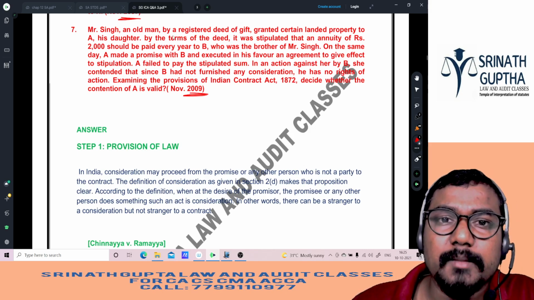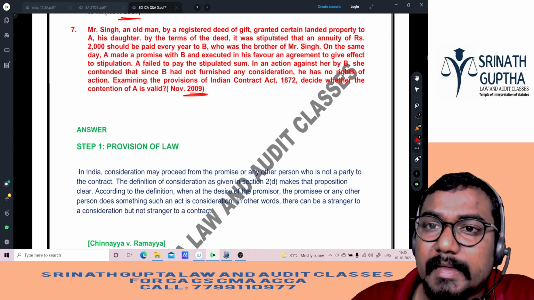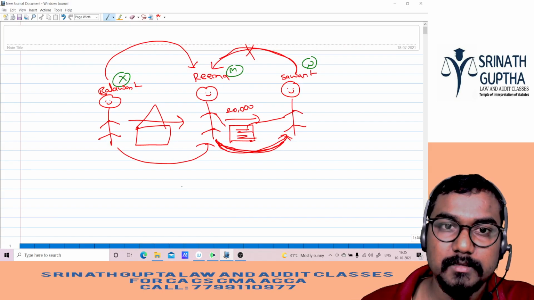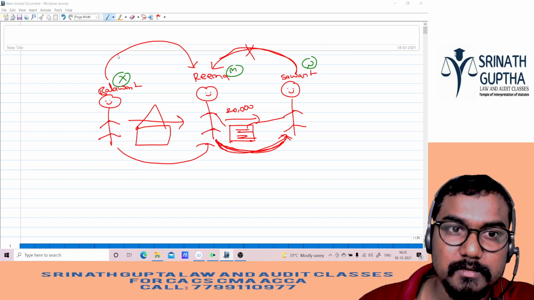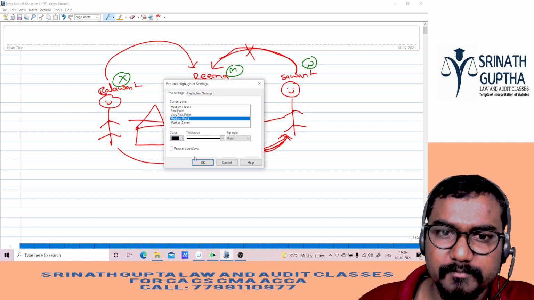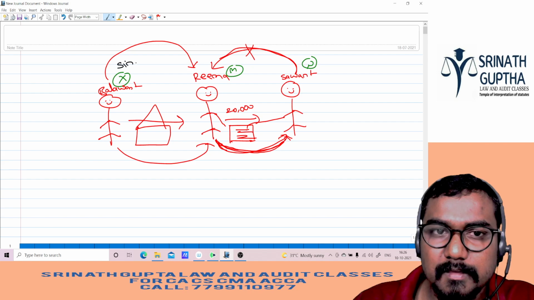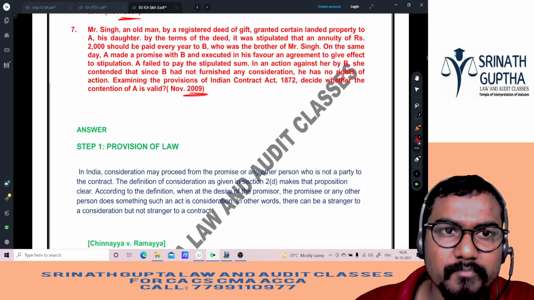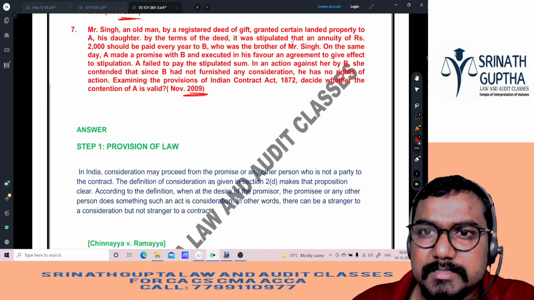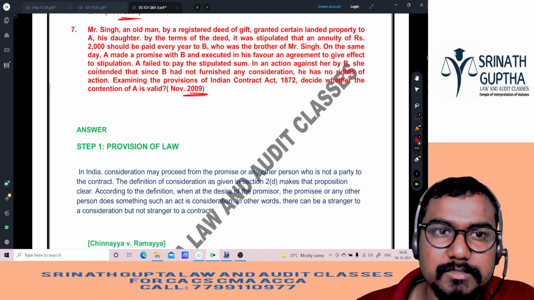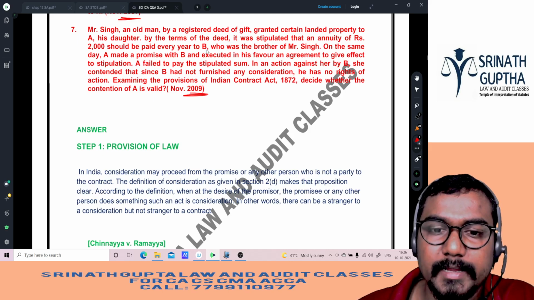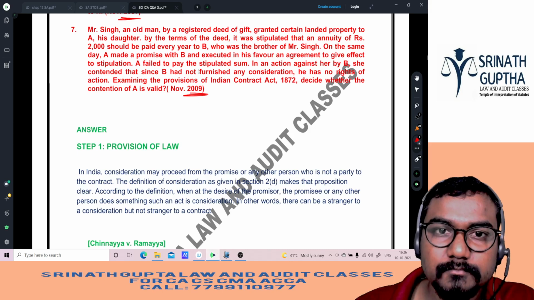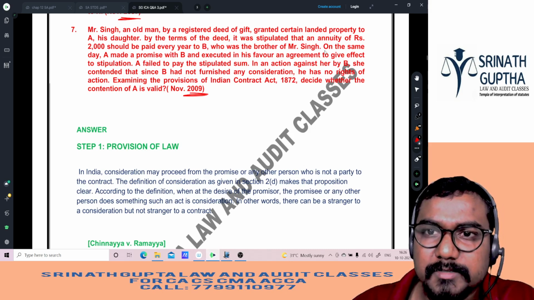Mr. Singh, an old man, by registered deed of gift, granted certain landed property to A, his daughter. Let me use a different color pen. Same, beta. Singh agreeing to give the land to daughter A. By terms of the deed, it was stipulated that an annuity of rupees 2,000 should be paid every year to B, who is the brother of Mr. Singh.